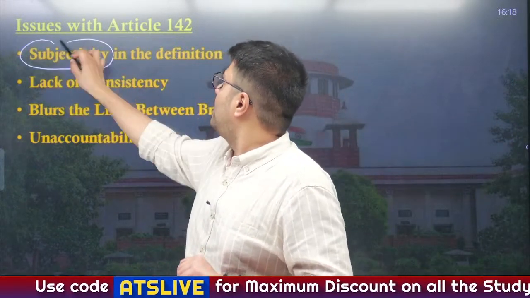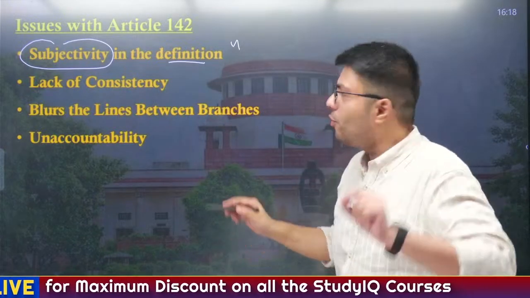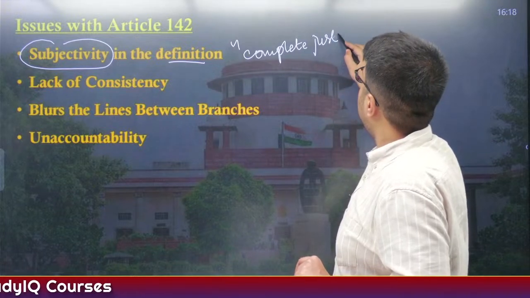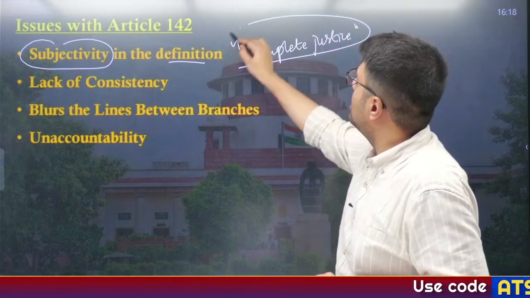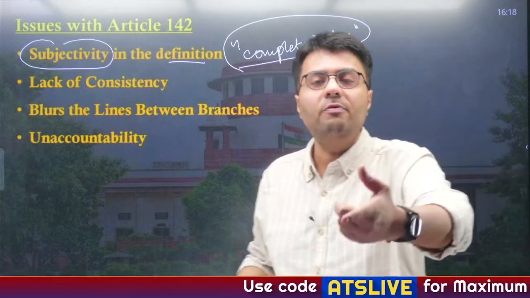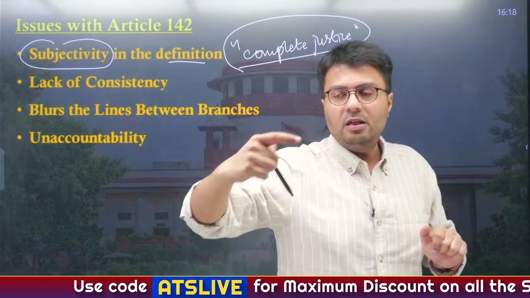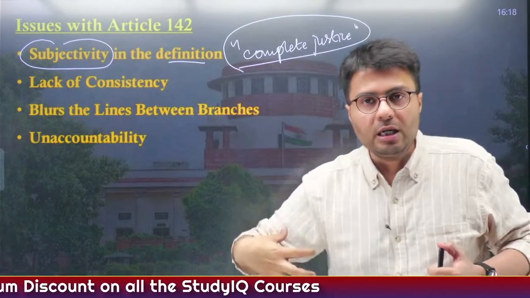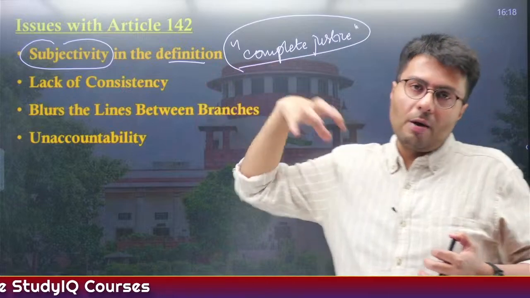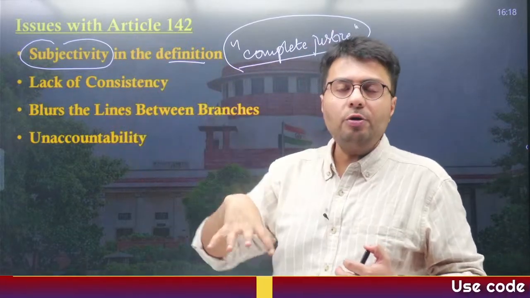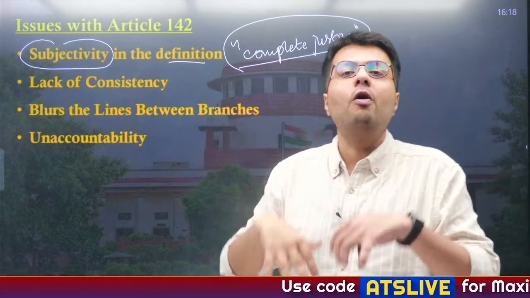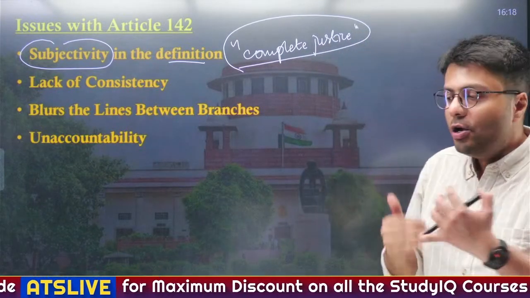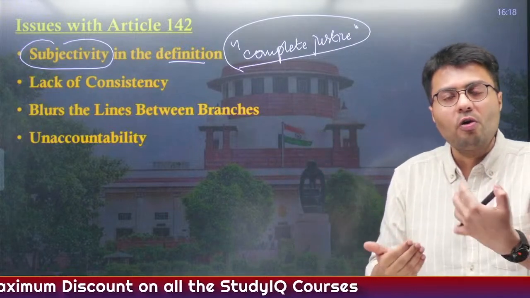First is the subjectivity in the definition. If you look at Article 142, it says complete justice. Now, what is justice? When you highlight the idea of justice, the concept of justice differs from one individual to another. For you, justice might be an eye for an eye, or taking an eye for a criminal, right? For example, if I commit murder, what is justice to you? Someone should commit murder on me, right? But for another person, it might also mean that if I commit a murder, I should be reformed, and the state should not end my life, right? So, therefore, the concept of justice differs according to the individual.